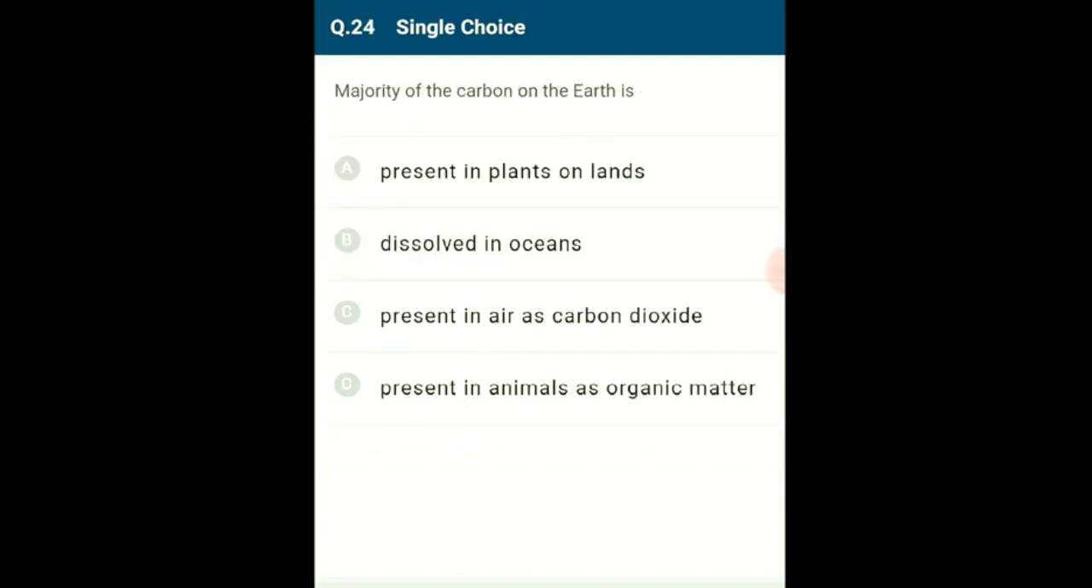Question number 24. Majority of the carbon on the earth is. The reservoir of carbon in the world is the oceans. Overall, 71% of the global carbon is dissolved in them. The oceanic reservoir regulates the amount of carbon dioxide in the atmosphere. So the answer for this question is option B, dissolved in oceans.